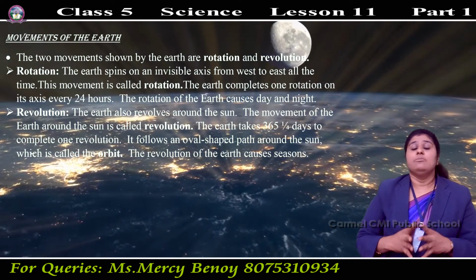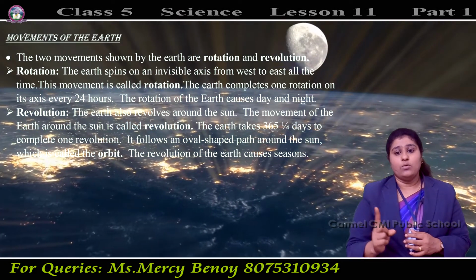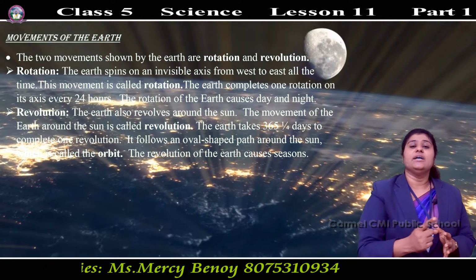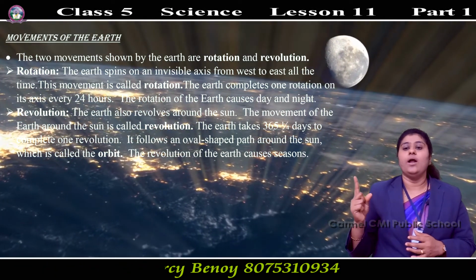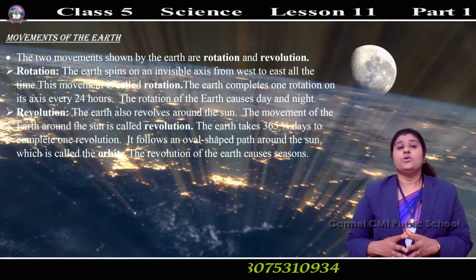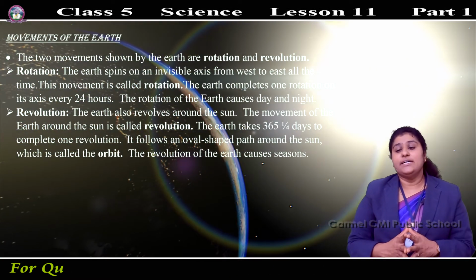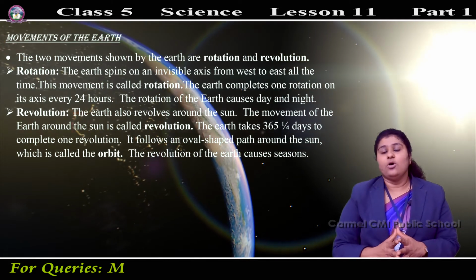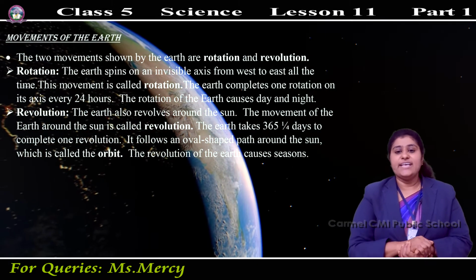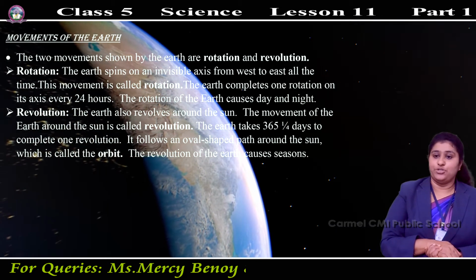The earth revolves around the sun. The earth takes 365 and 1/4 days to complete one revolution.